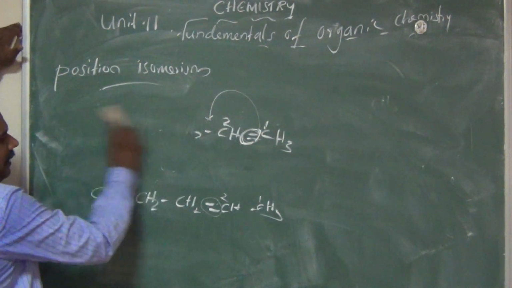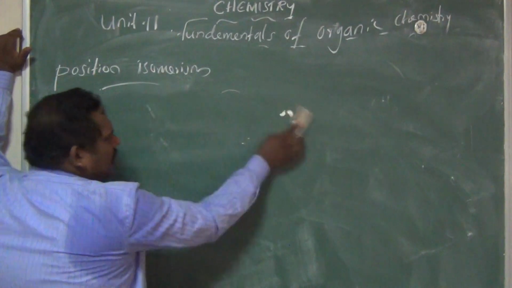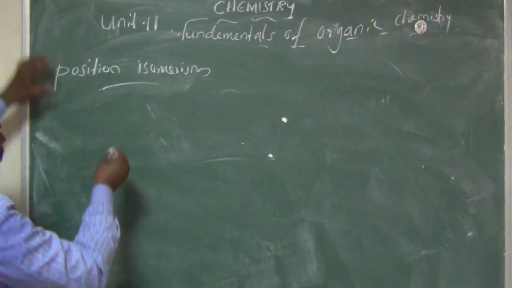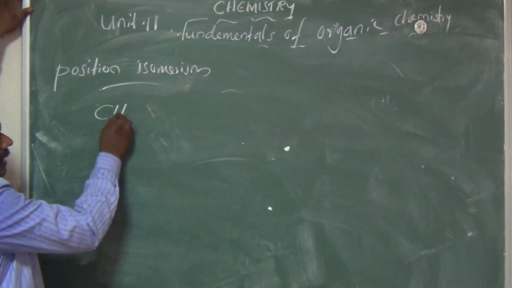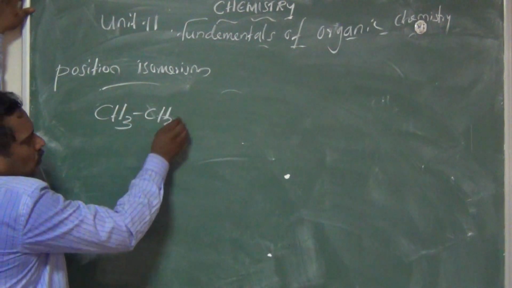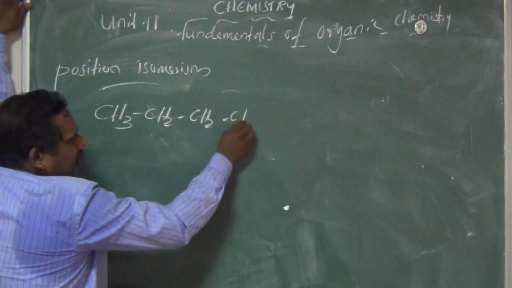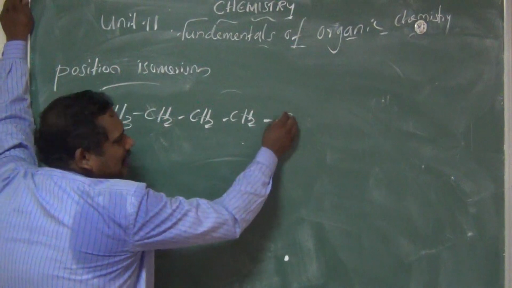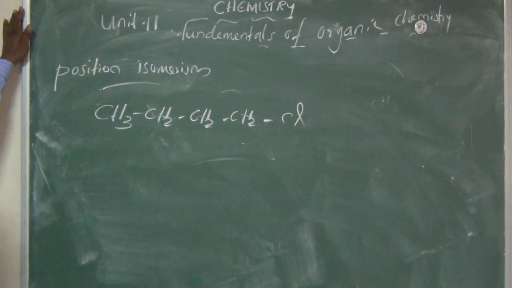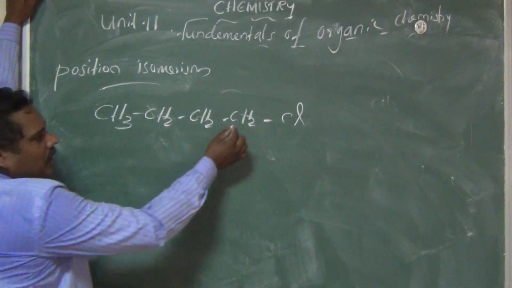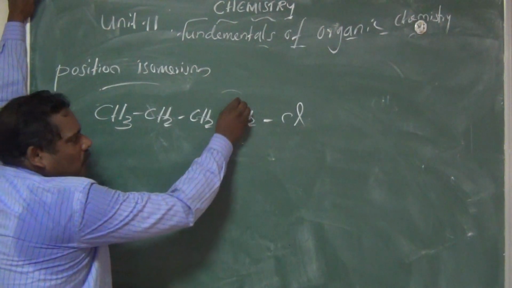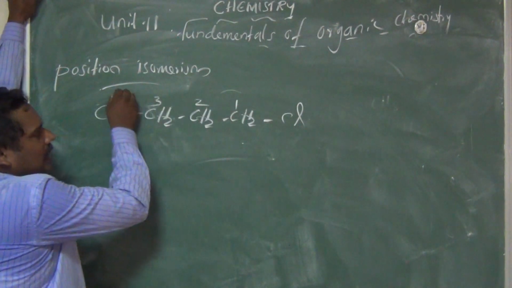Another example. CH3, CH2, CH2, CH2, and one of the substituents is chlorine, am I right? So what is the name of this compound? The first carbon has chlorine, 1, 2, 3, 4.